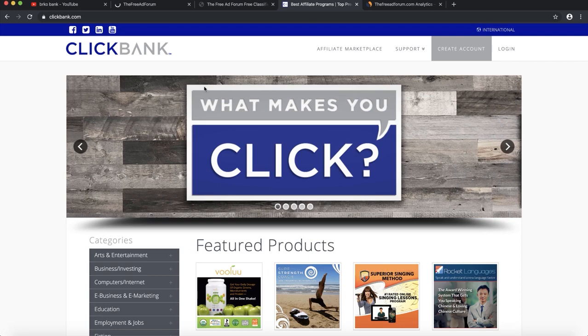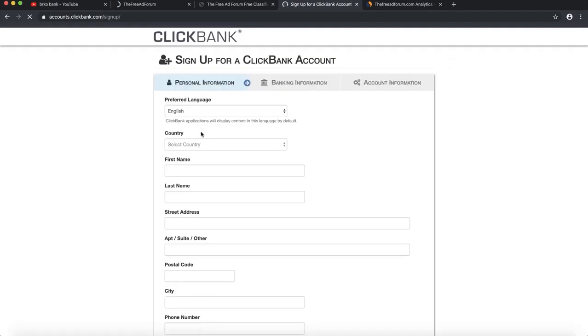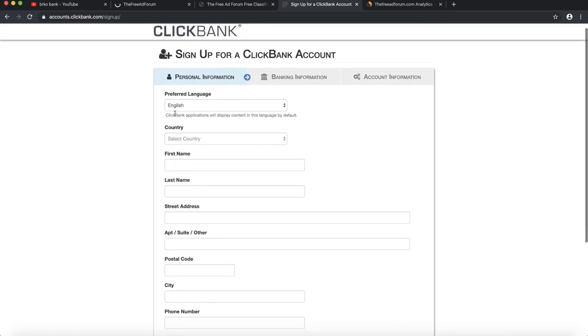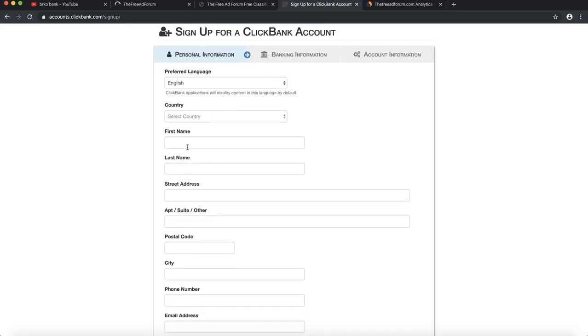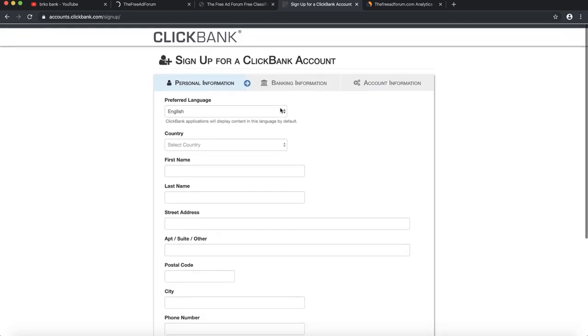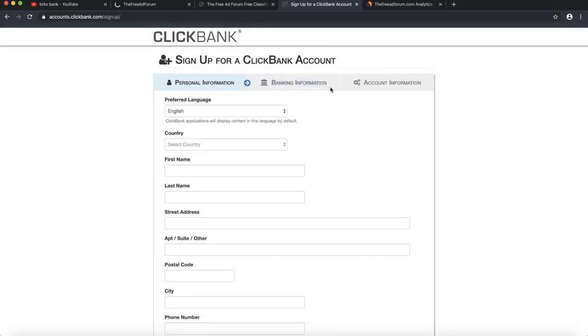In case you are new to ClickBank, in case you don't know what ClickBank is, it's an affiliate network, in which they allow you guys to promote some products, sell some affiliate products for really high commissions. These products are all digital products. I think 99.9% are digital products. You can make really high commissions on ClickBank affiliate products, so you need to create an account. Click here on create account.